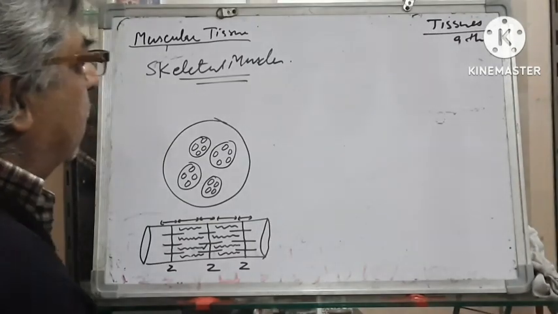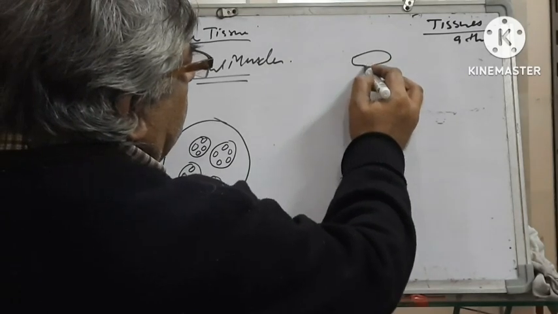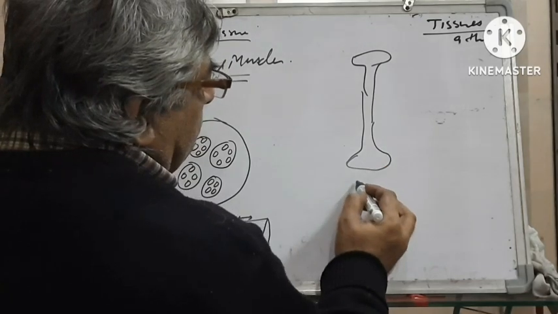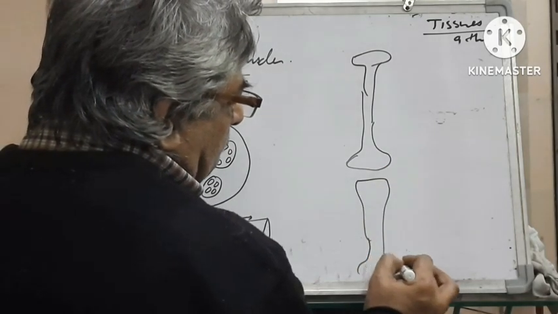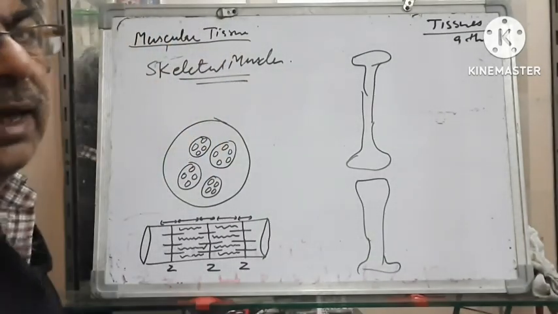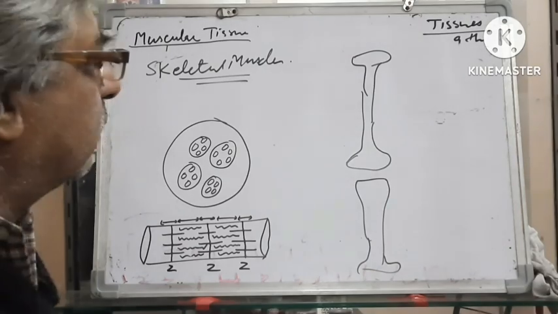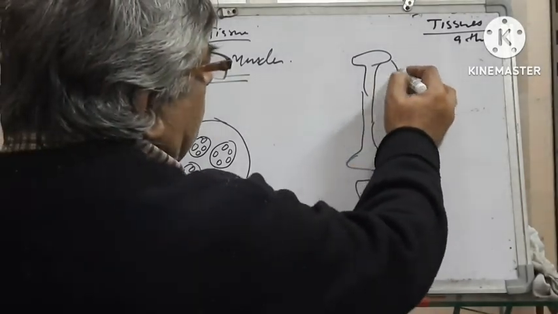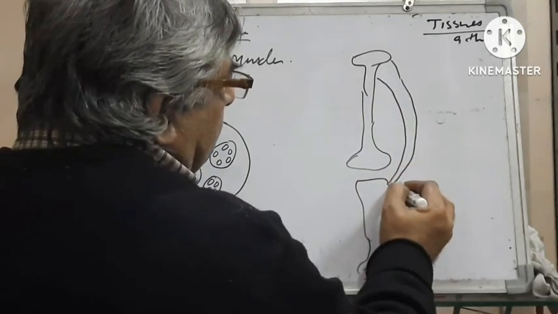For example, we take two bones. Suppose this is the upper arm and this is lower arm. Each muscle has at least two ends. For example, one end is attached here and the other end on the other bone.